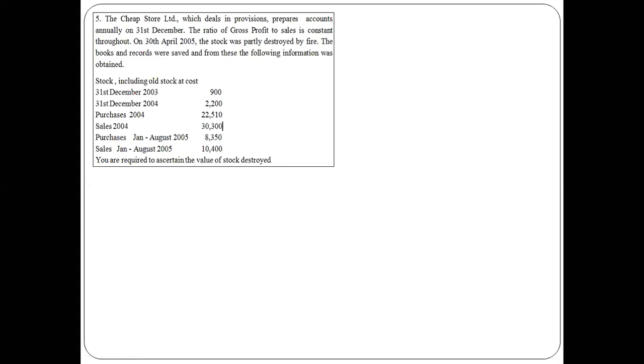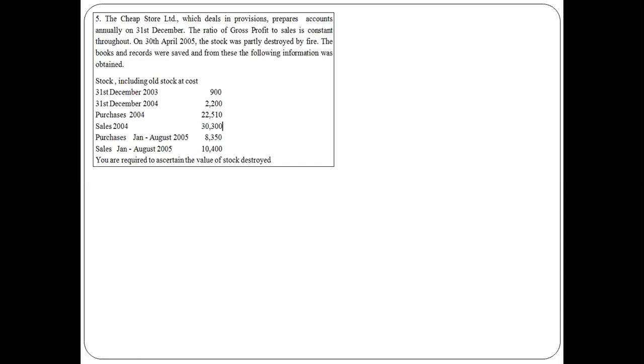The question arises. In this case, whenever the gross profit percentage is not given, we will be provided with the information of the last year's accounts. In the earlier question, only one year's information was provided. In this question, two years' information: the financial year 2004 information and the financial year 2005 data.